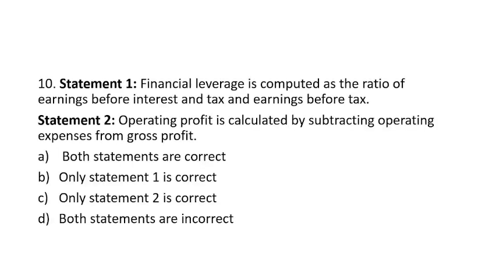Let's see question number 10. Statement 1. Financial leverage is computed as the ratio of earning before interest and taxes and earning before tax. Statement 2. Operating profit is calculated by subtracting the operating expenses from gross profit. Both statements are correct. Only statement 1 is correct. Only statement 2 is correct. And both statements are incorrect.